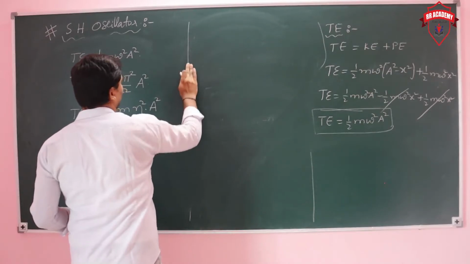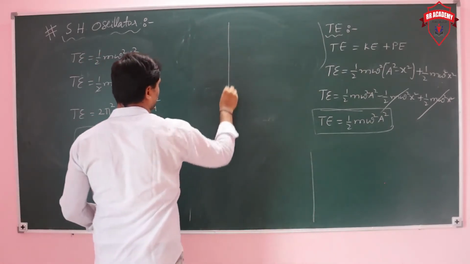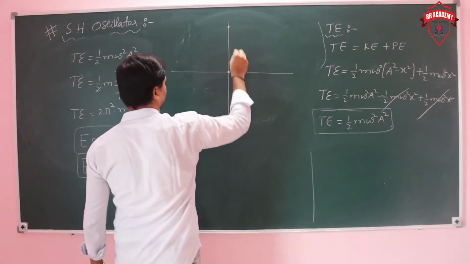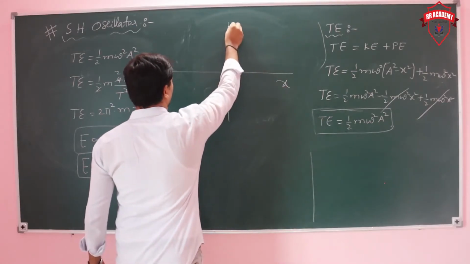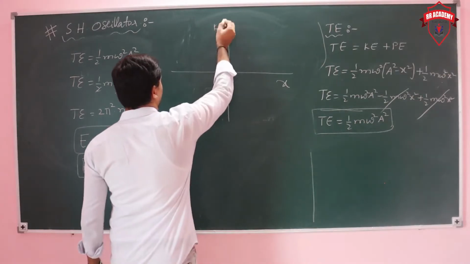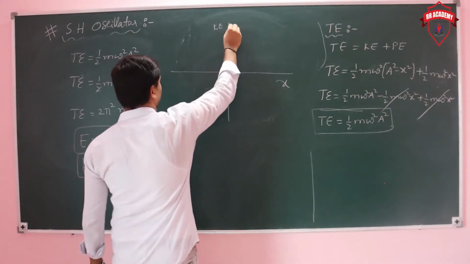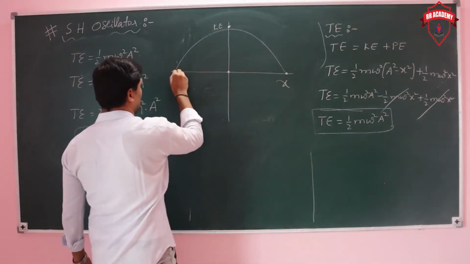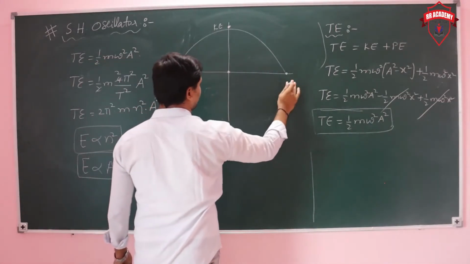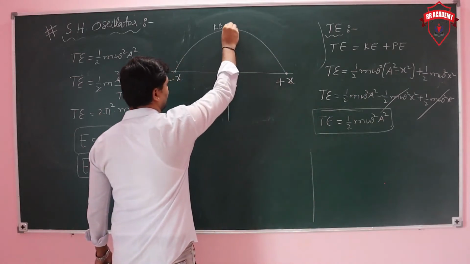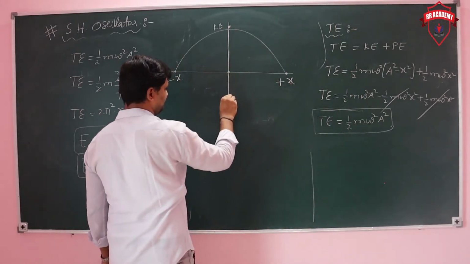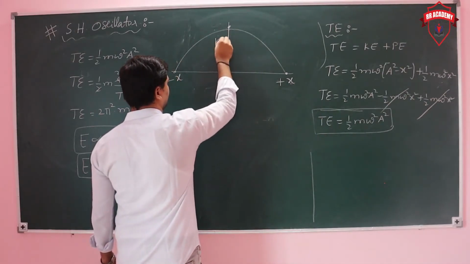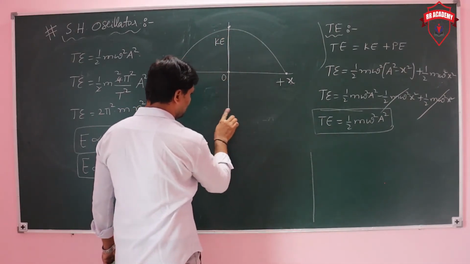If you observe the graphical representation of displacement to energy, first take kinetic energy. Kinetic energy is maximum at mean position and minimum at extreme positions, positive x and negative x. This is kinetic energy versus displacement. Next, potential energy versus displacement.